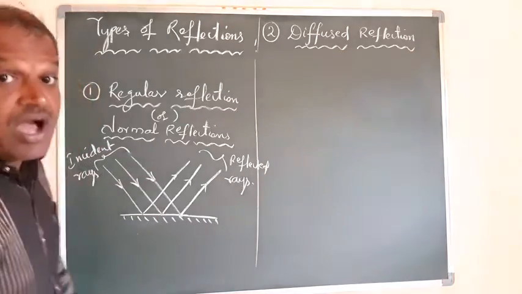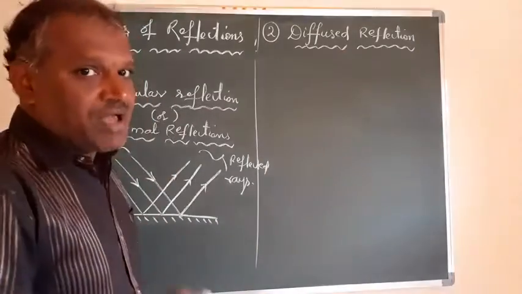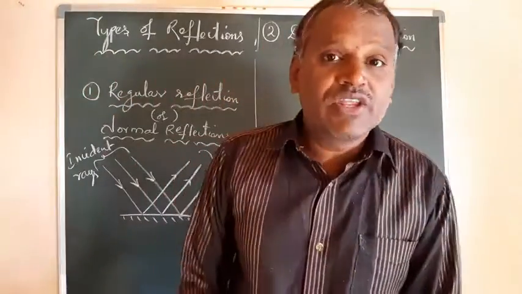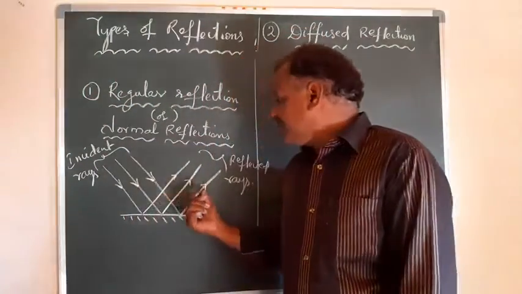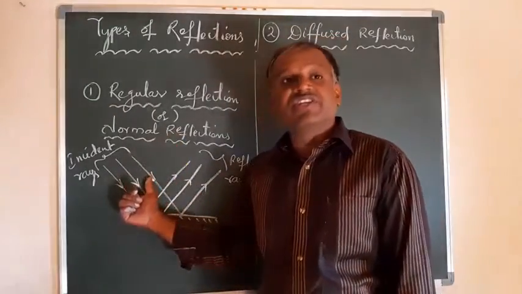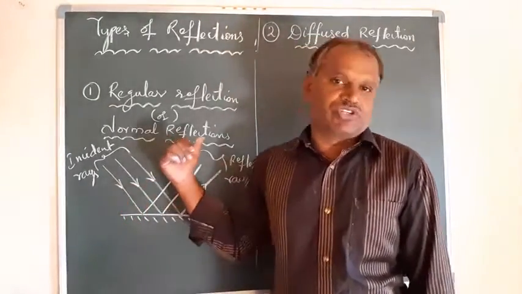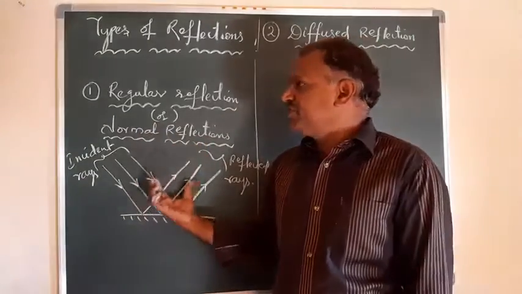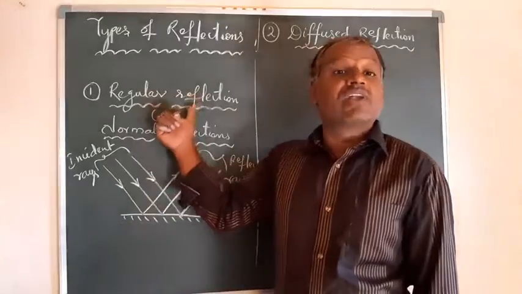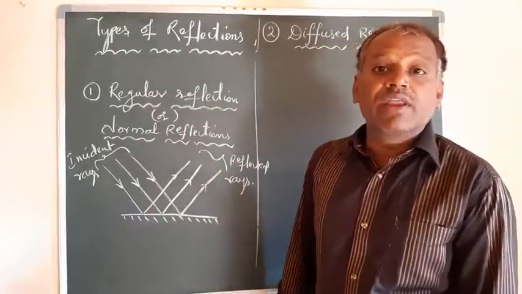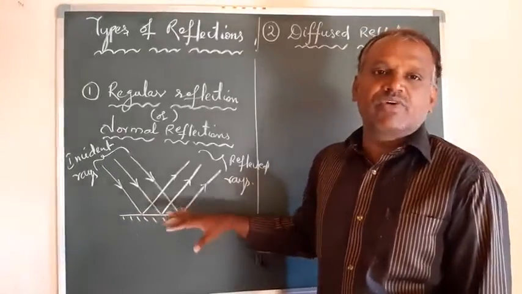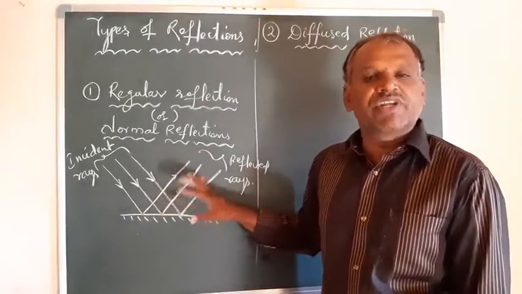In regular reflection, you can observe that reflection takes place from the plane surface, where the reflected rays are parallel to each other, and also before reflection the incident rays are parallel to each other. This type of observation we can see during the reflection process which comes under regular reflection, right? This is the process of regular reflection.